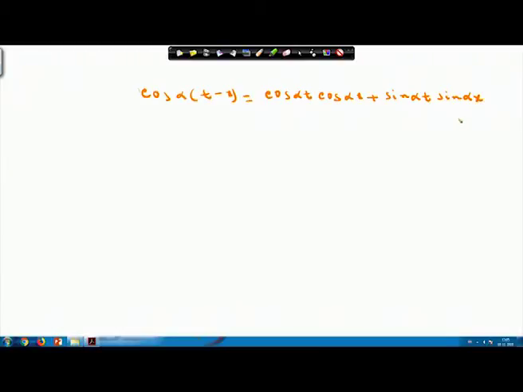If I put this value in the earlier equation 6, then you can write f(x) = (1/π) ∫ from 0 to ∞ ∫ from −∞ to ∞